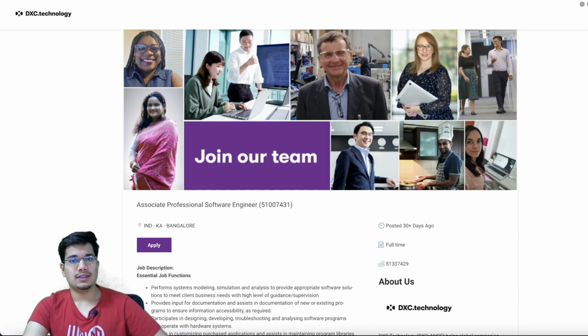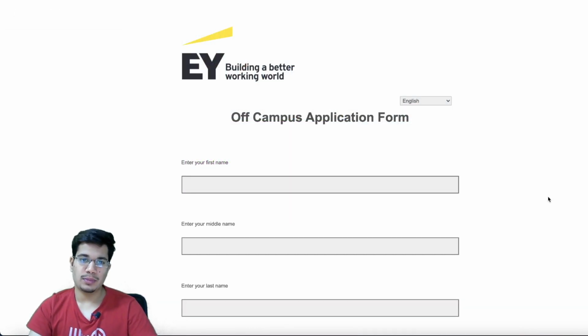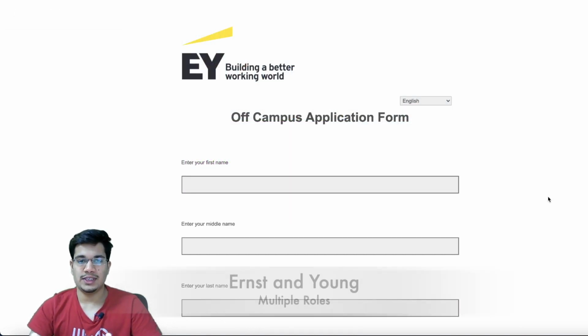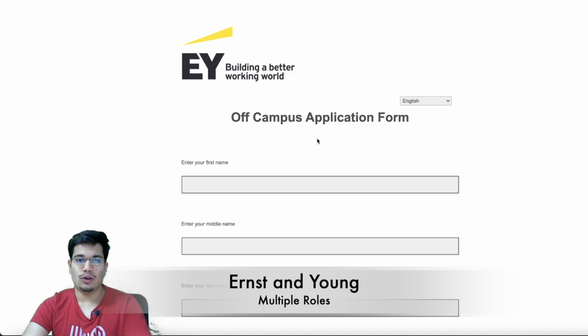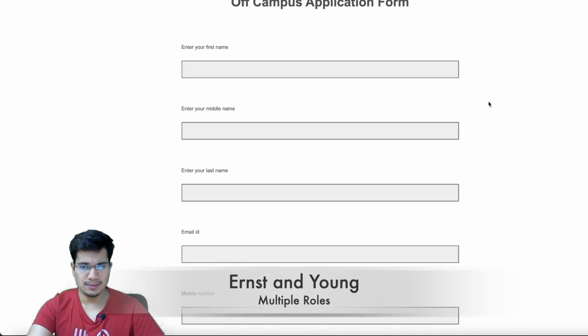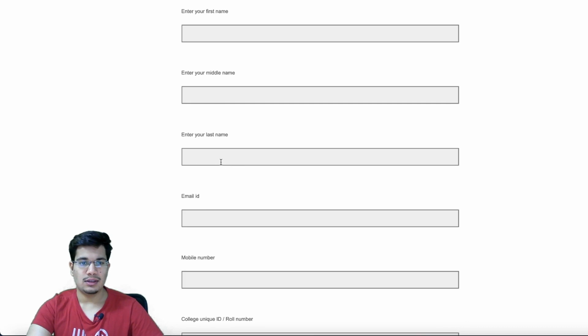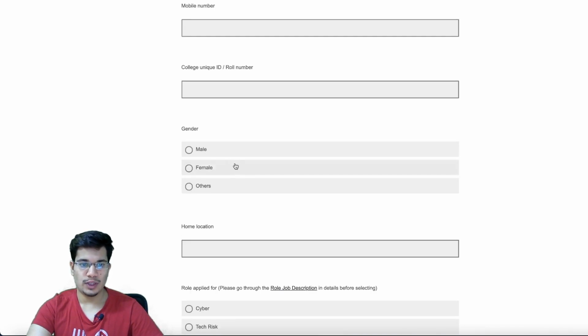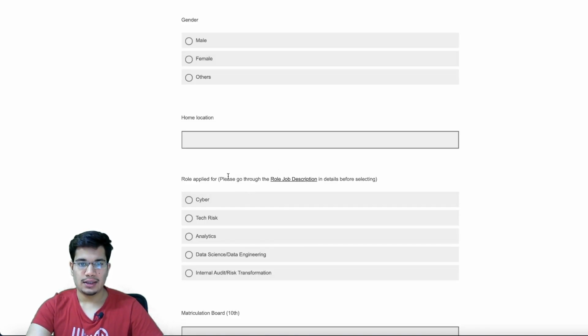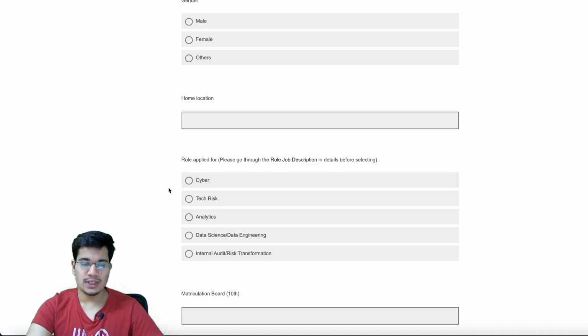And let's move on to the last one that we have for now. Okay, so the last position is from EY, which is Ernst and Young, and this is an off-campus application form. A simple form, it just asks for your first name, last name, email ID, mobile number, college ID, home location, and then the role. So these are the current roles that they are looking for.